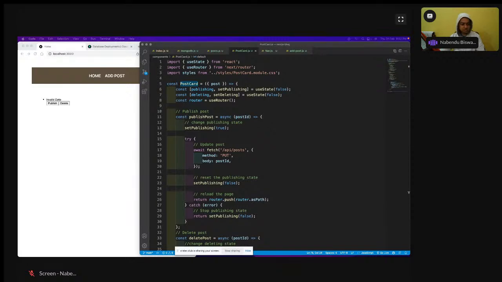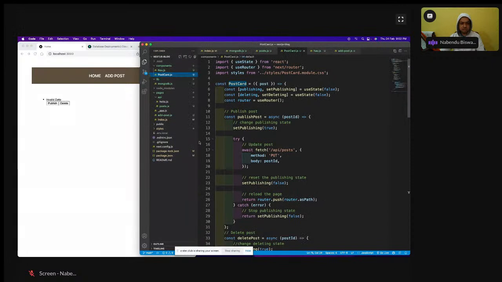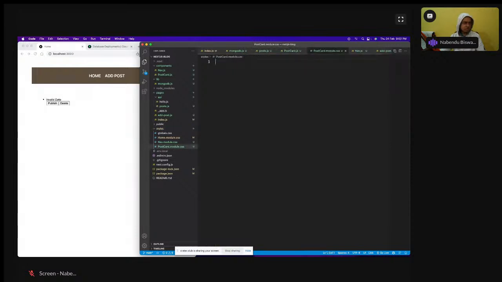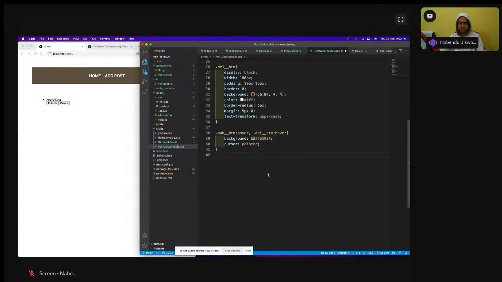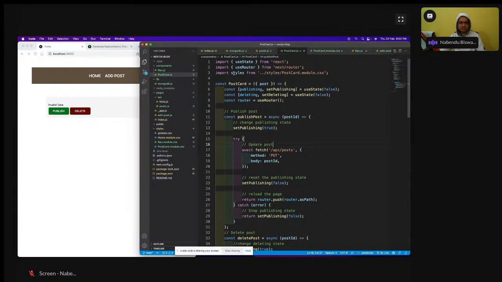It's pinging me so much. Okay, postcard. In the styles, I'll have this postcard module. I already created it, postcard module.css I have, and again, I'm just having all the styles for this thing. And in the postcard, I will come. Okay, I have already imported it.